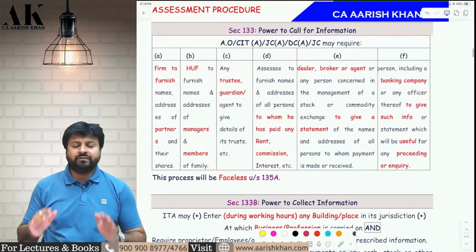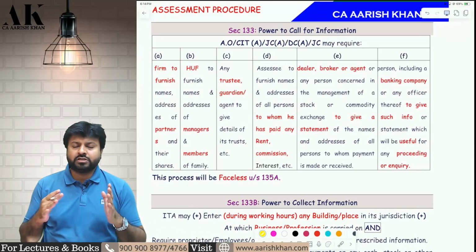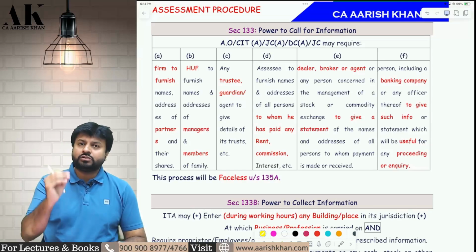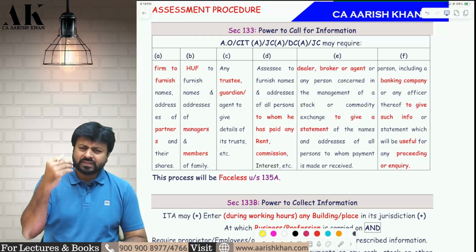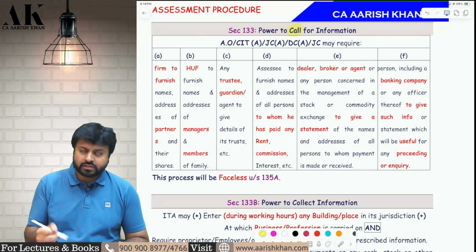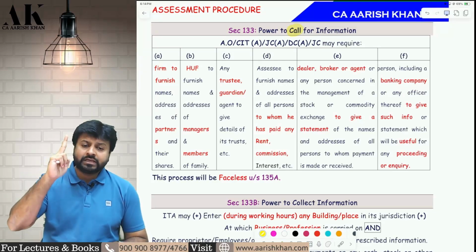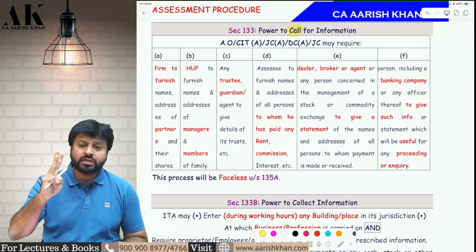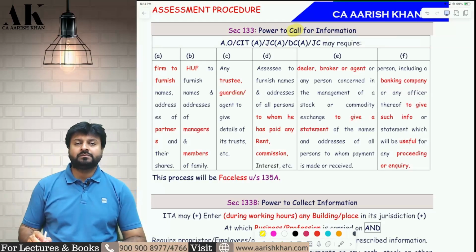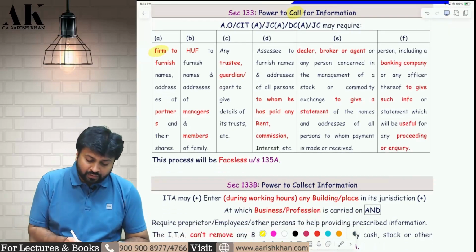Coming to the next section, which is a very important power with the assessing officer, the joint commissioner, the deputy commissioner, and so on. One of the most useful, most commonly used sections under the income tax law is section 133, which is called power to call for certain information. The department may call for certain information. Which information? First of all, we will see who all have the power to call for the information. The power is given to the assessing officer, CIT appeal, joint commissioner appeal, deputy commissioner appeal and joint commissioner. Now let's talk about which information they can call for. First information, they can send an information notice.